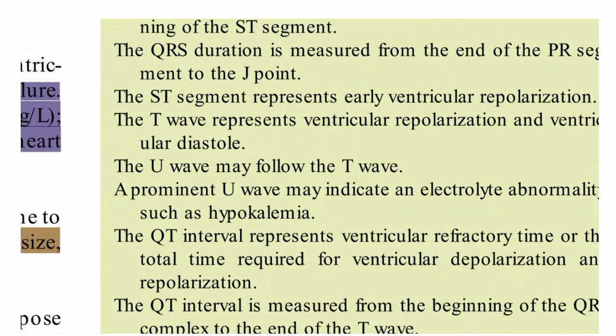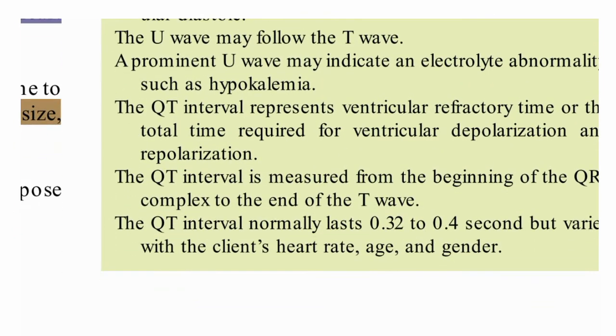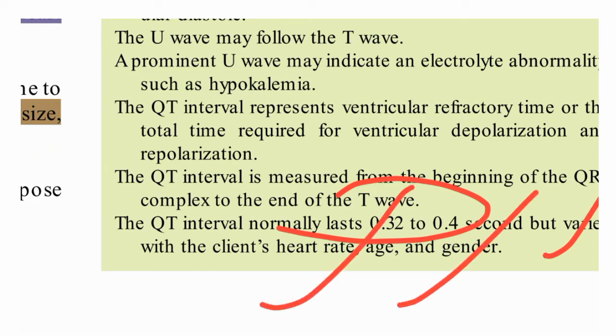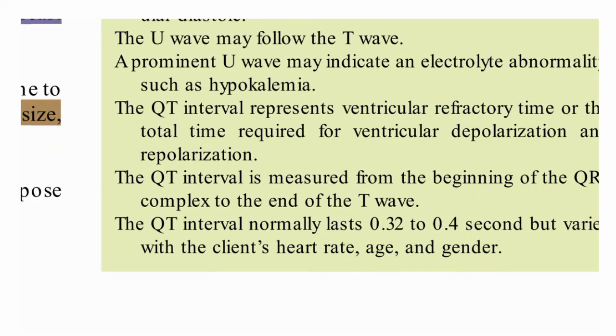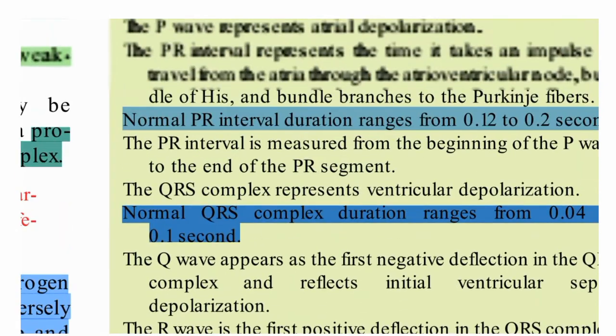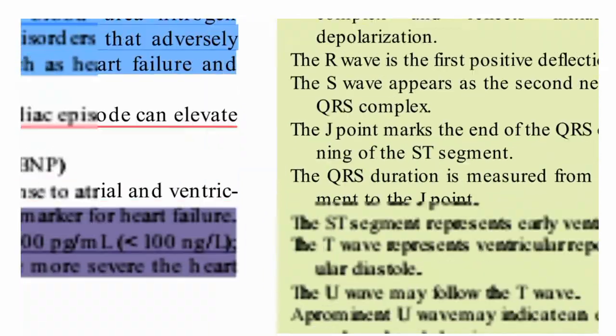So these are the important things. And the QT interval normally lasts 0.3 to 0.4 second, but varies with the client's heart rate, age or gender. So these are the things we can see. This is the main important point I told in this.